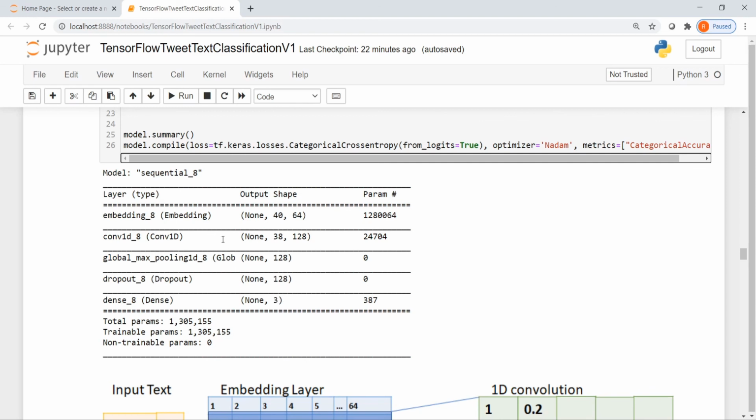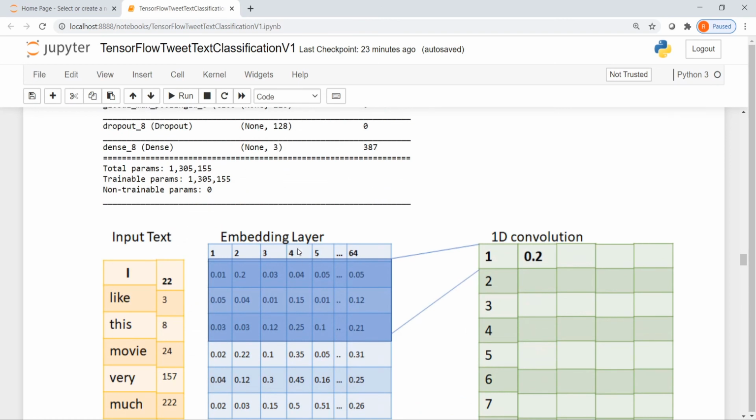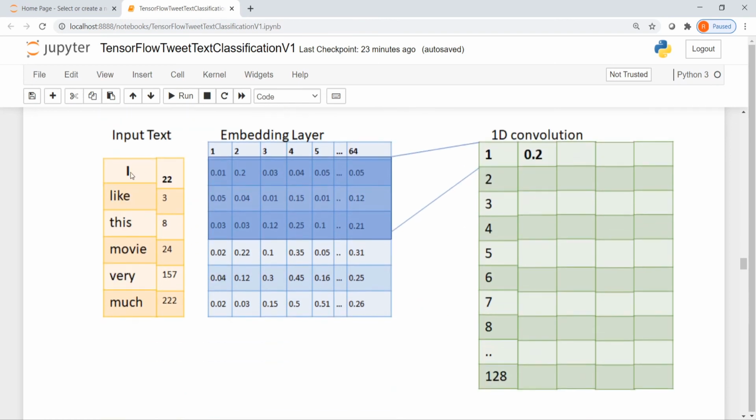Now, how does this convolution 1D work? That is what I will try to explain with these diagrams. If you have an input like this, we have 3 plus 3, 6 words over here. I am not showing the padding part, I am just showing the input part. This input is converted into indexes by our tokenizer.